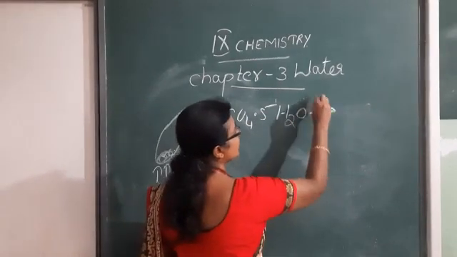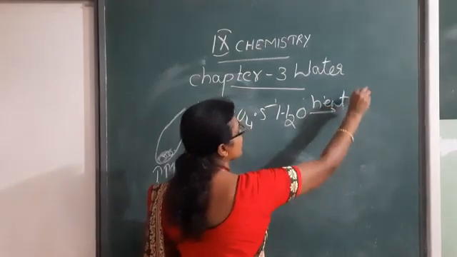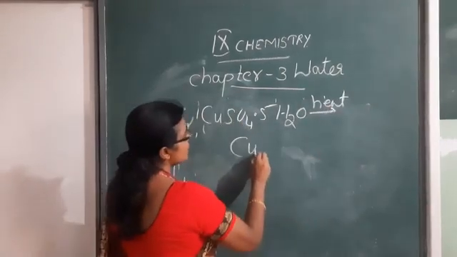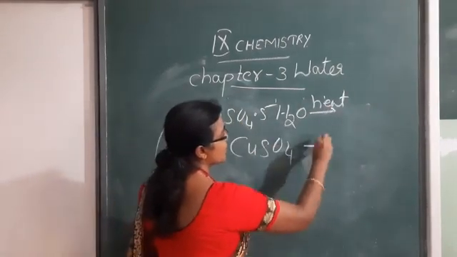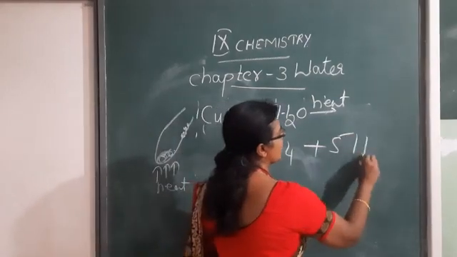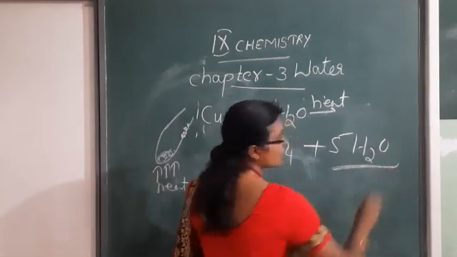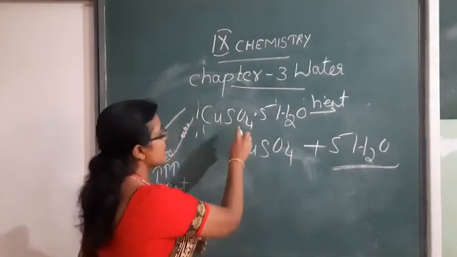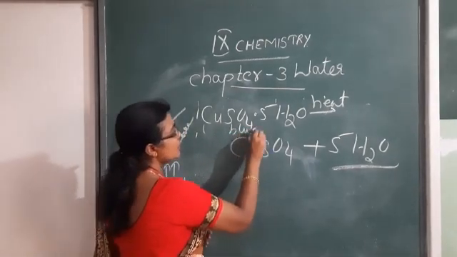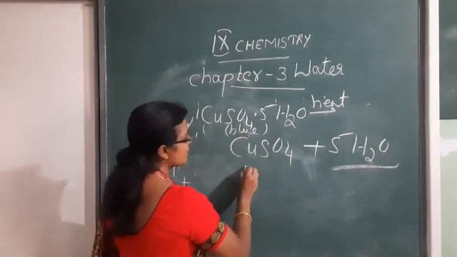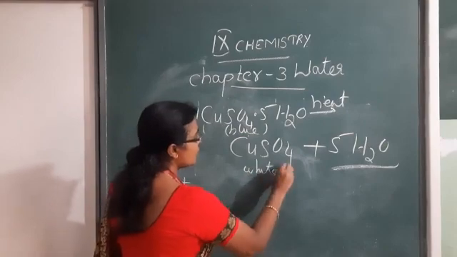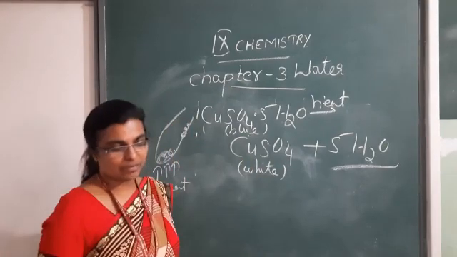When we are heating, it will change into CuSO4 plus 5H2O. The water molecules will move out. This is of blue color, and after the chemical reaction, it will be white in color.